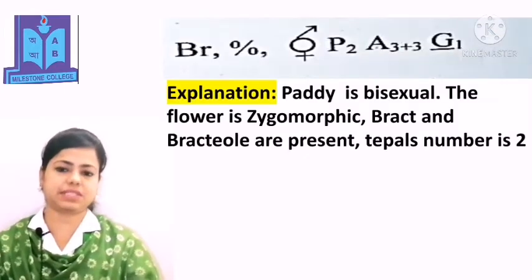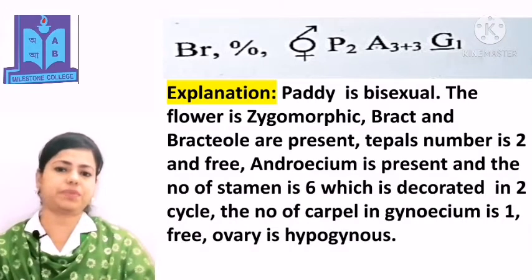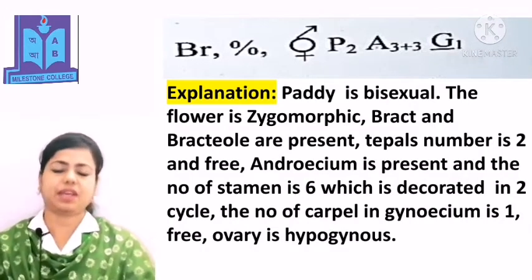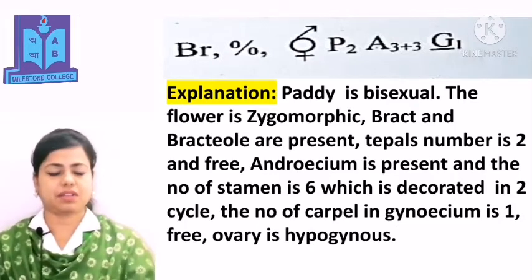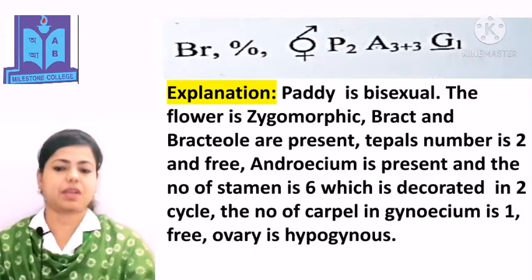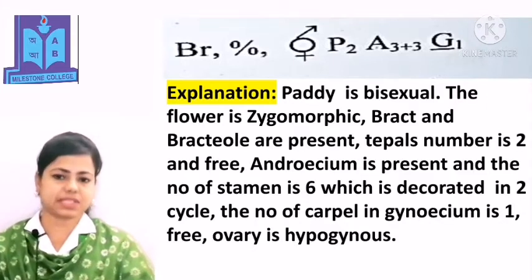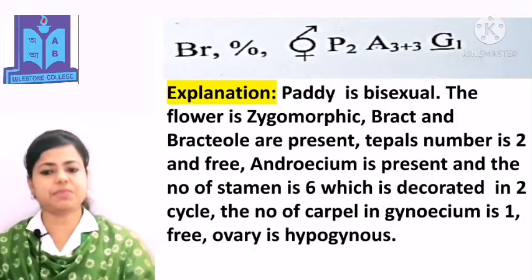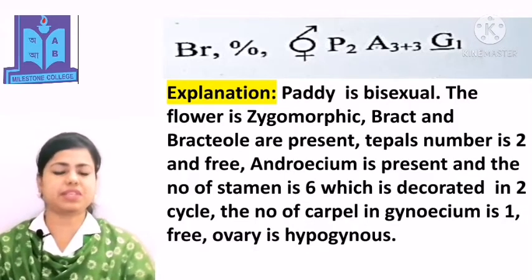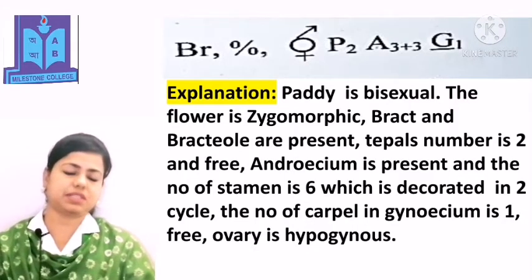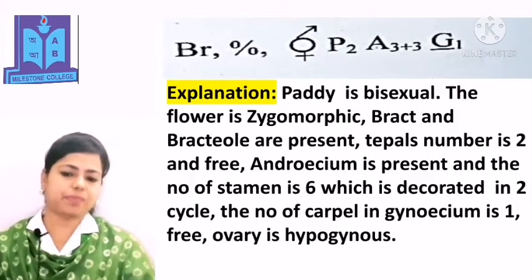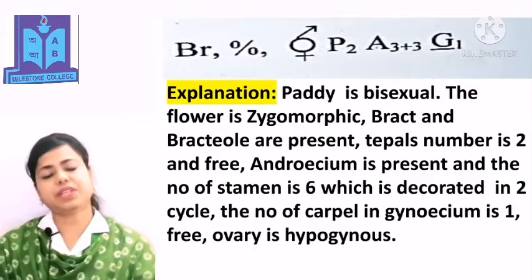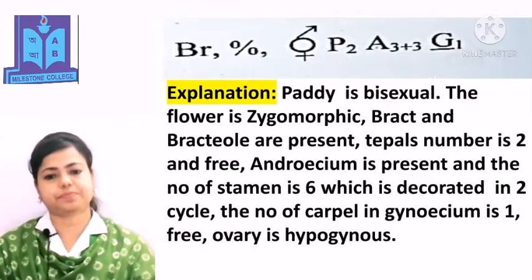In this slide, you can see the floral formula of Poaceae family or paddy. You need to explain it in this way. Paddy is bisexual. The flower is zygomorphic. Bract and bracteole are present. Tepals number is 2 and free. Androecium is present and the number of stamens is 6, which are arranged in 2 cycles. The number of carpels in the gynoecium is 1, free, and the ovary is hypogynous.